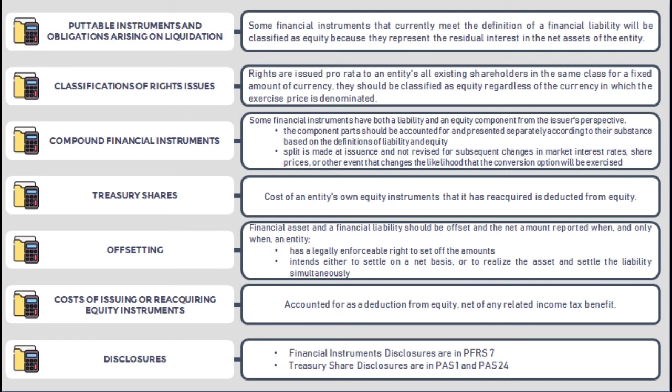Lastly, disclosures for financial instruments are in PFRS 7 Financial Instruments Disclosure and no longer in PAS 32. The disclosures relating to treasury shares are in PAS 1 Presentation of Financial Statements and PAS 24 Related Parties for share repurchases from related parties. So that's all for PAS 32 Financial Instrument Presentation. Thank you.